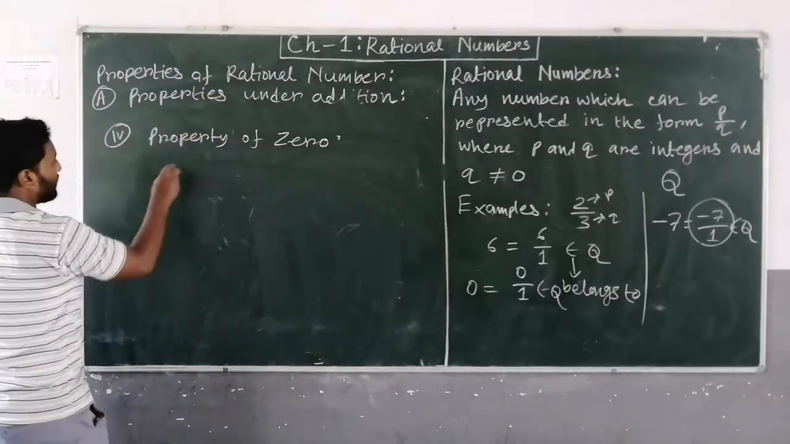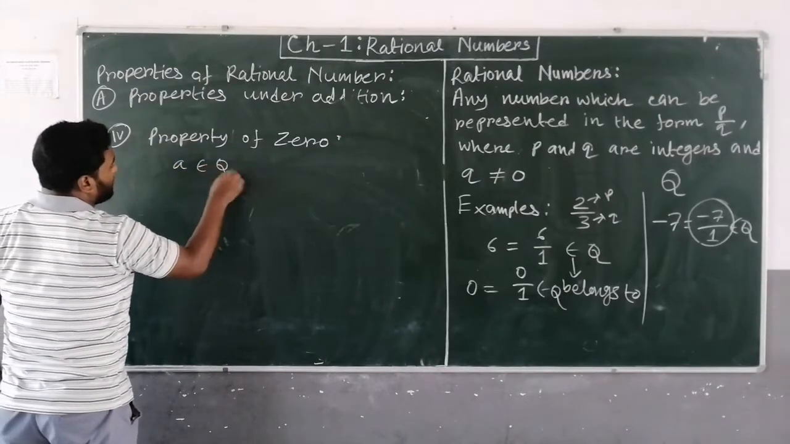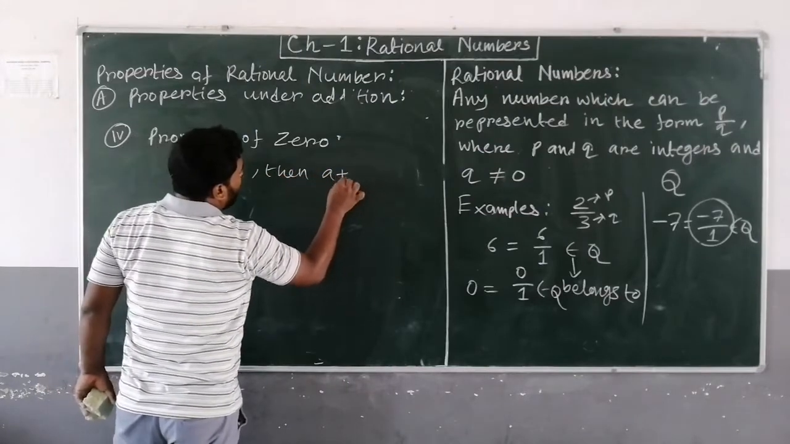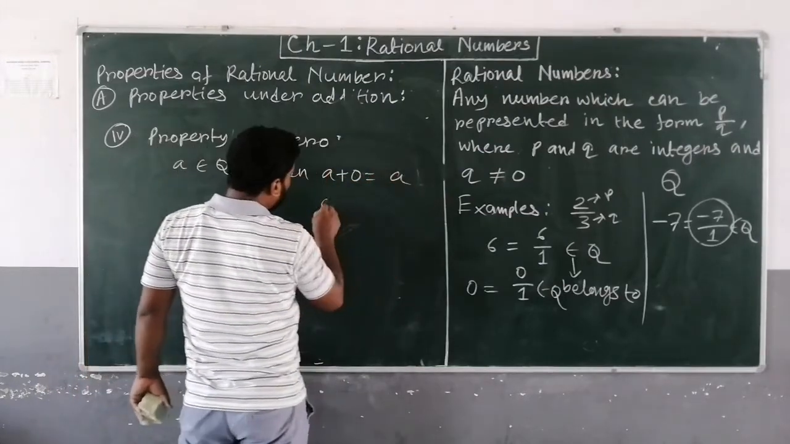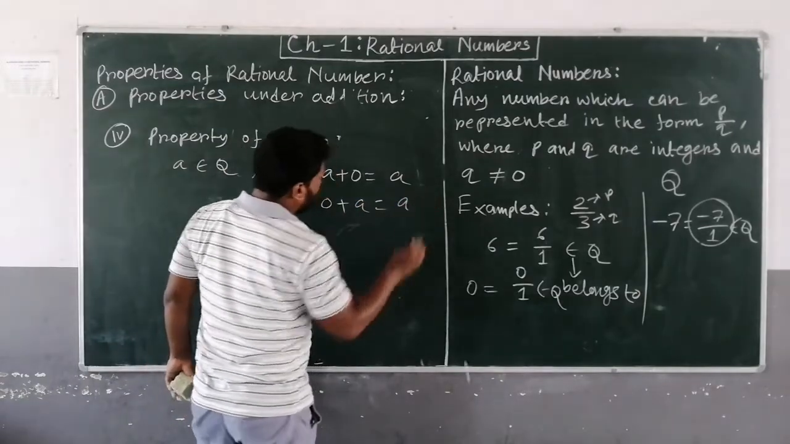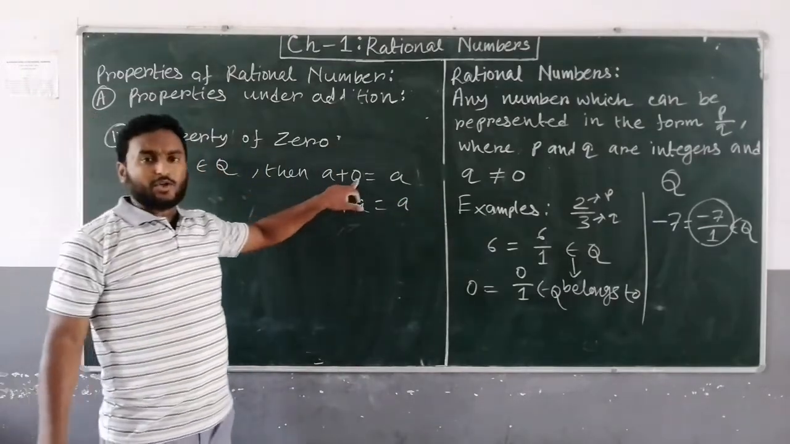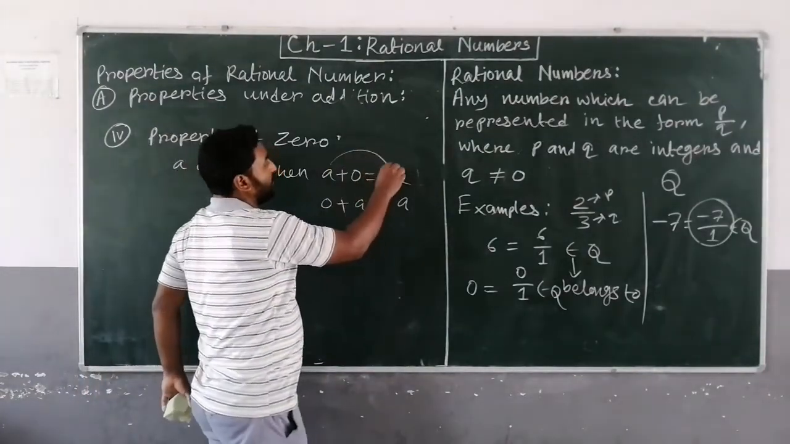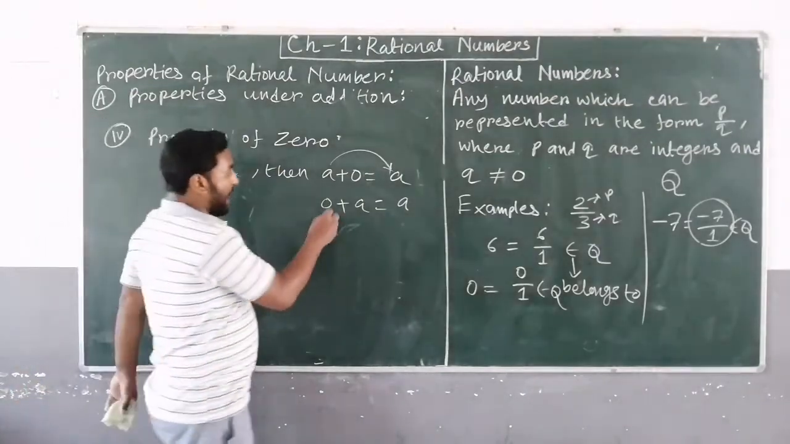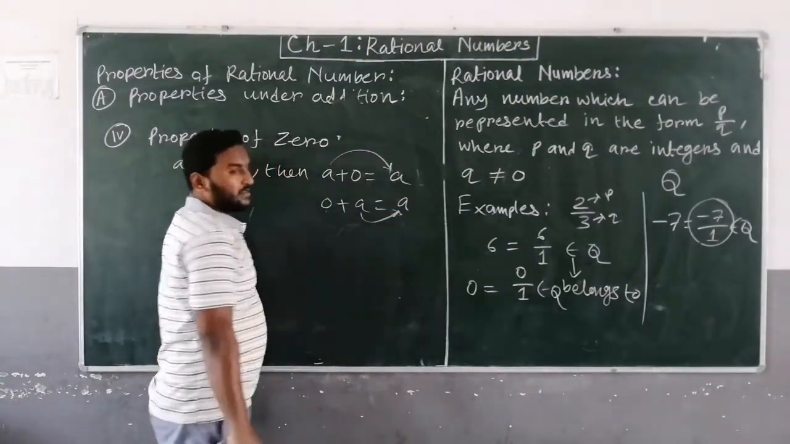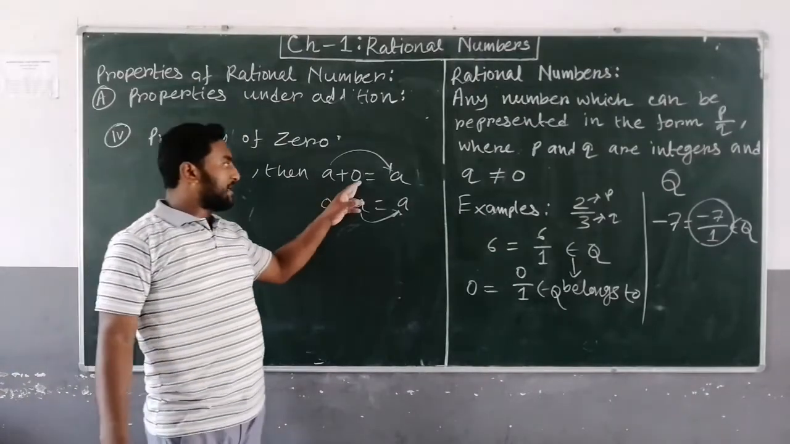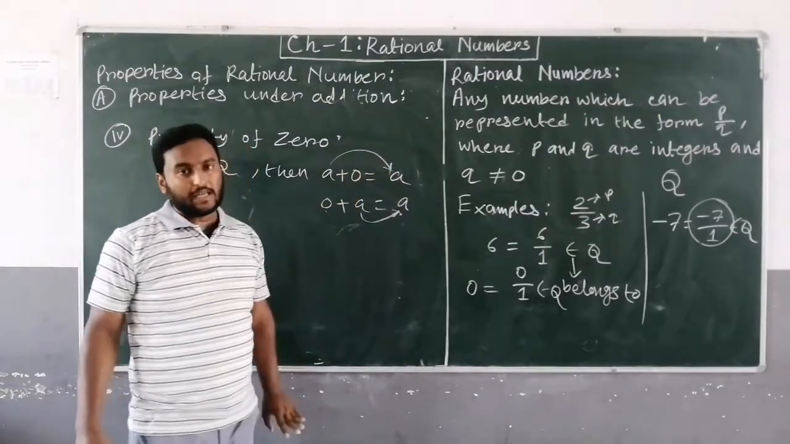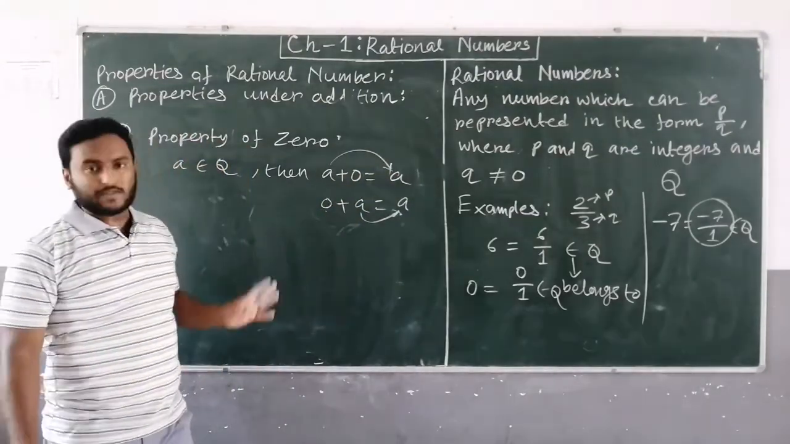Zero is a rational number. Suppose A is a rational number. Then A plus 0 will be equal to A, or you can say that 0 plus A is equal to A. It means if you add 0 with any rational number, then it will give you the same number. Okay, clear? So after adding 0, there is no change in the number. We are getting the same number again. You know that this is a very simple thing.